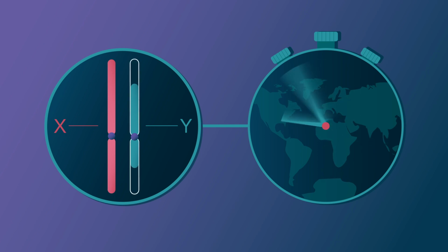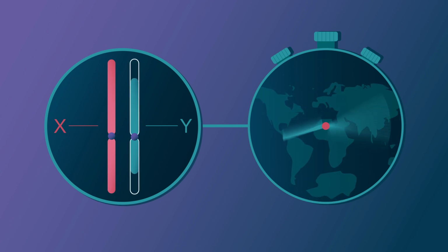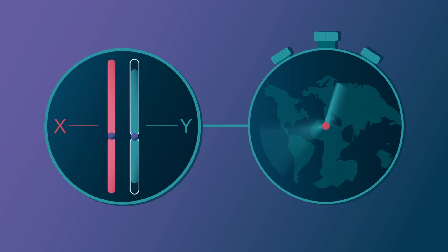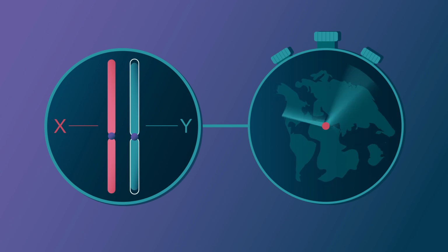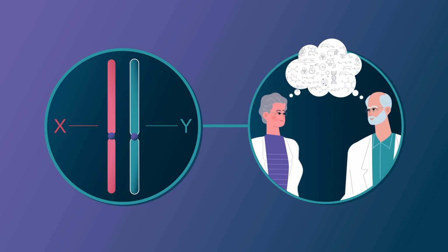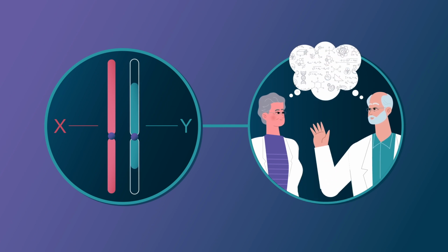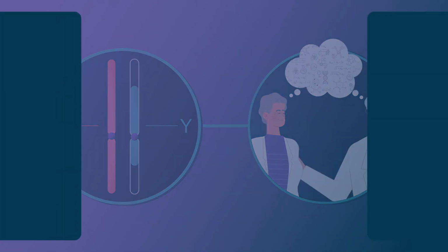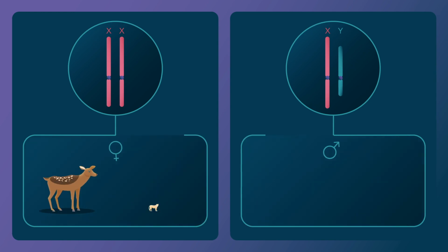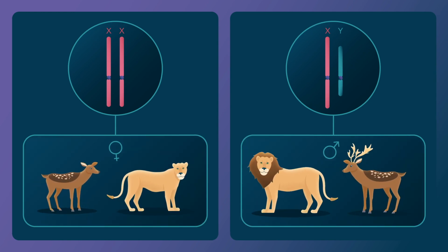Initially, a long time ago, the X and Y chromosomes were very similar, but they have become more and more different over time, and this has puzzled scientists for years. Why has the Y chromosome become so different from the X chromosome? It has long been thought that this was due to differences between males and females.